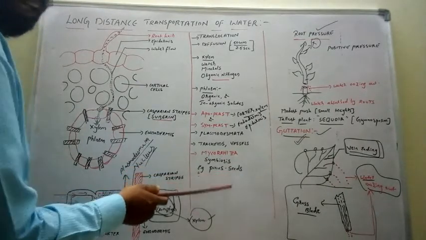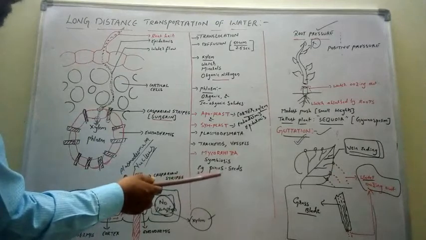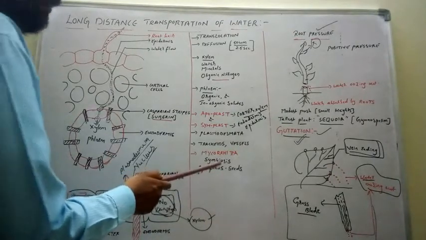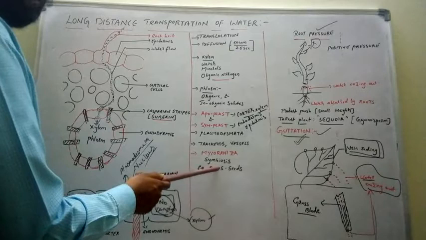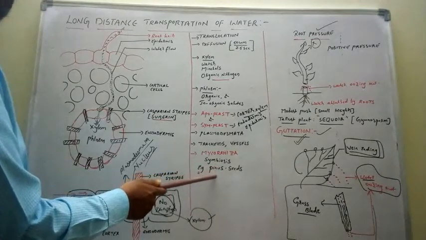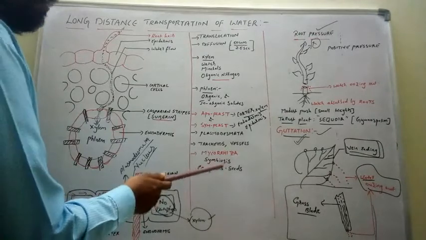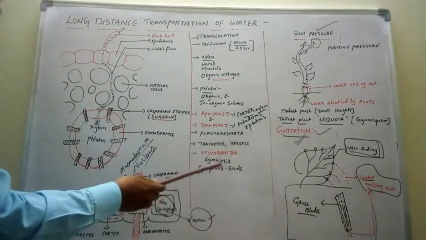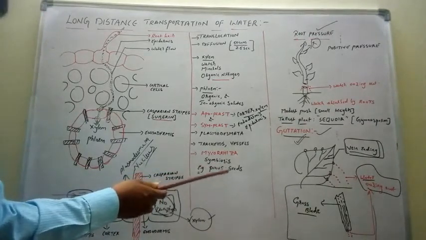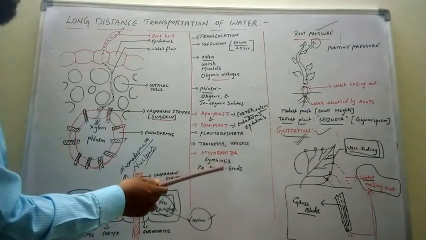So symbiosis is classified into two different types: facultative symbiosis and obligatory symbiosis. Facultative means temporary. The symbiotic association between the two organisms is temporary.